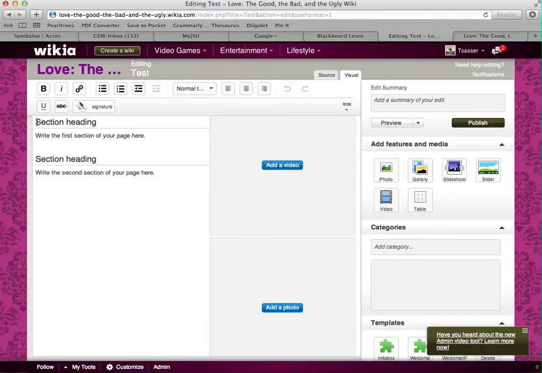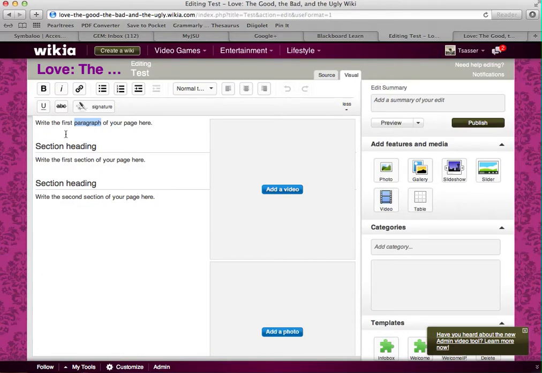Okay, and you can actually break your analysis up into sections, or you can take these sections out if you don't want to do that. And so you do that, and this is where you can select your categories, and all of that is covered in the resources that I showed you. Okay, and then once you have it, there's a couple of things. You can preview what the page is going to look like by clicking on this button here. And then once you have everything exactly like you want it, you're going to click Publish. And when you do that, then it's going to go live on the wiki.